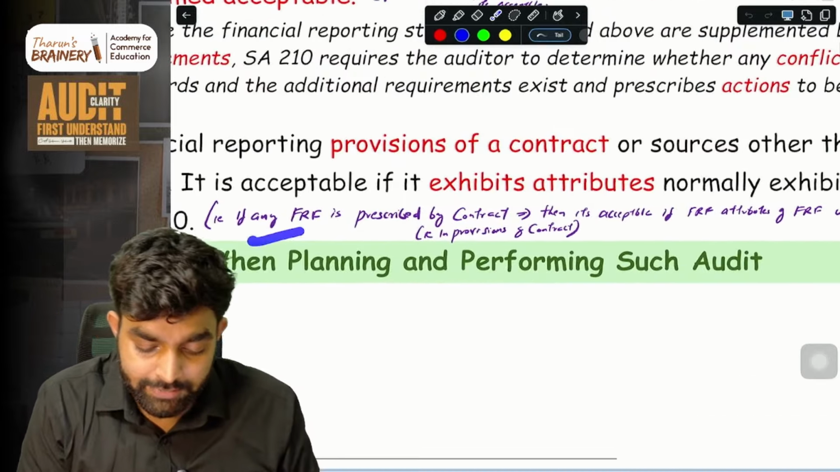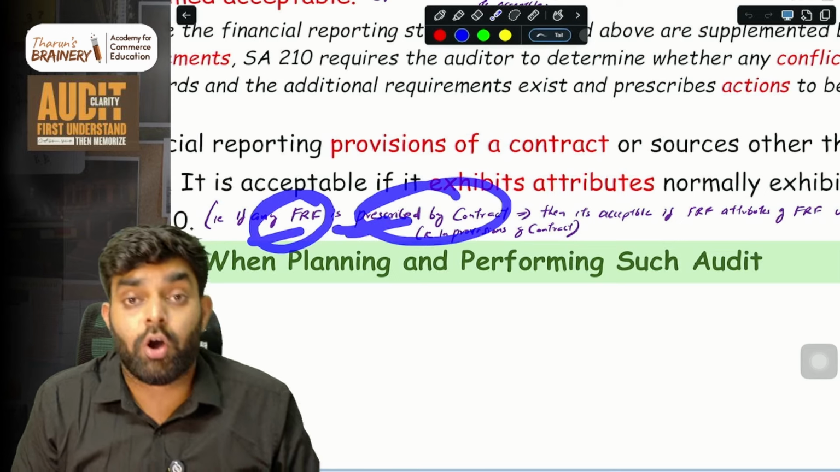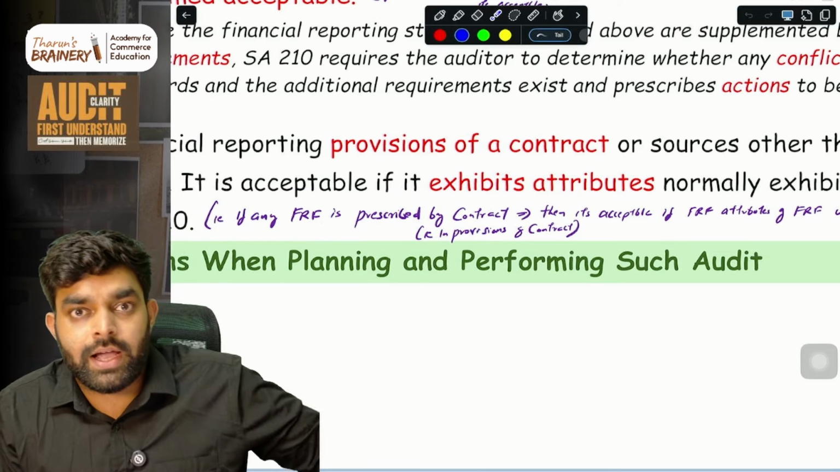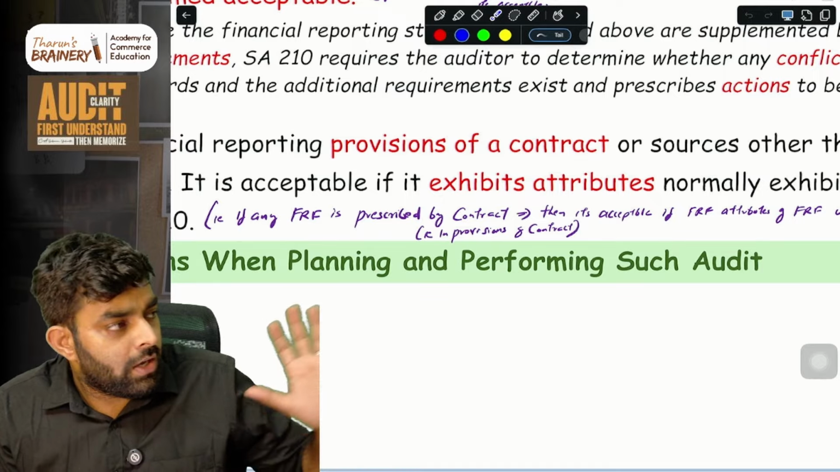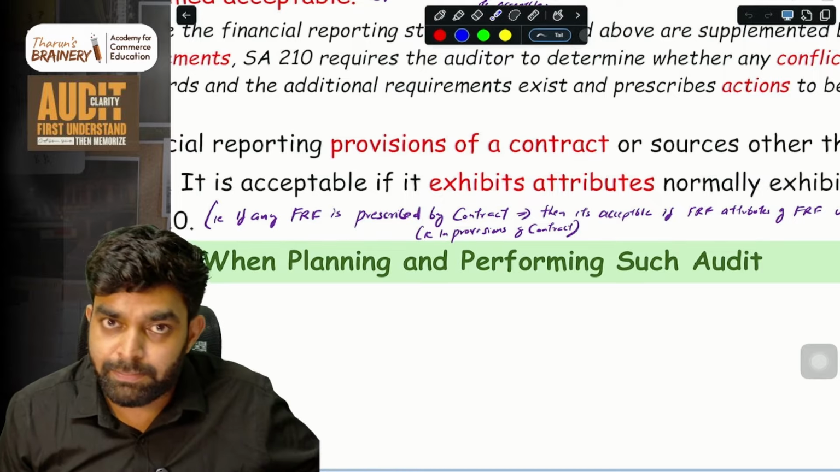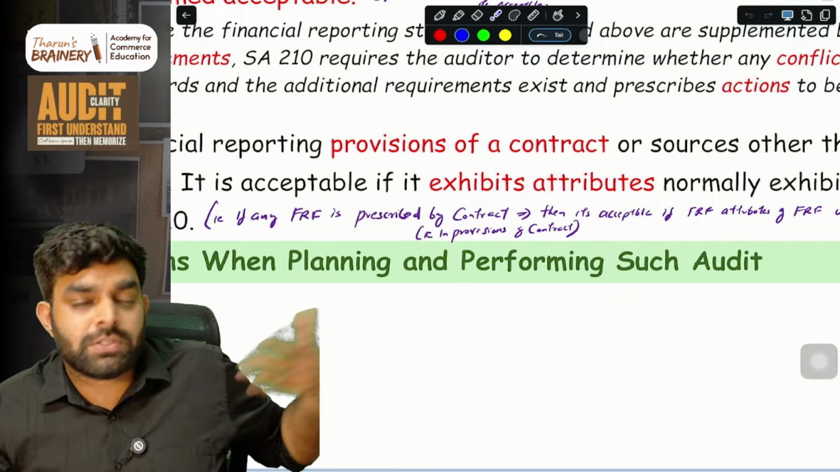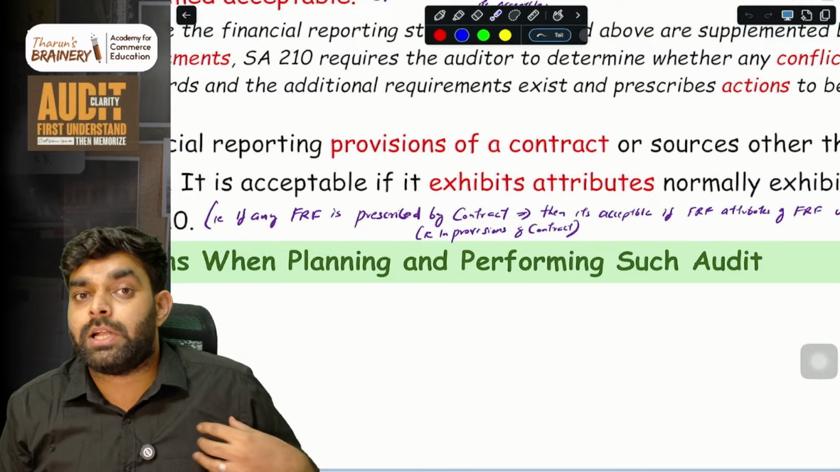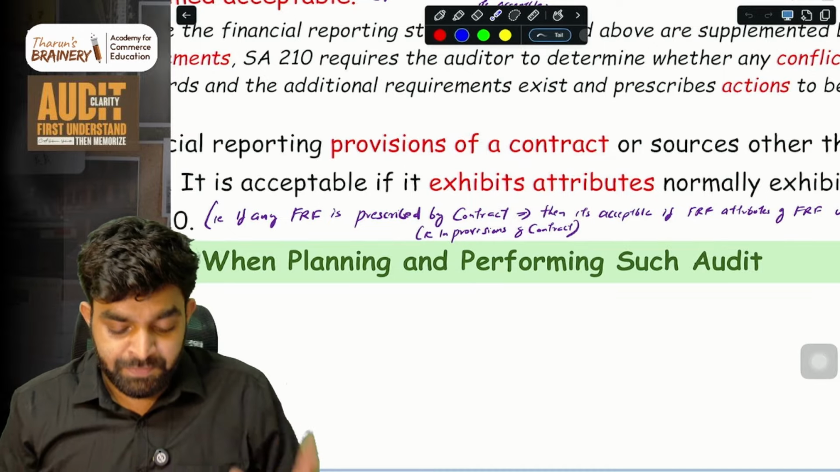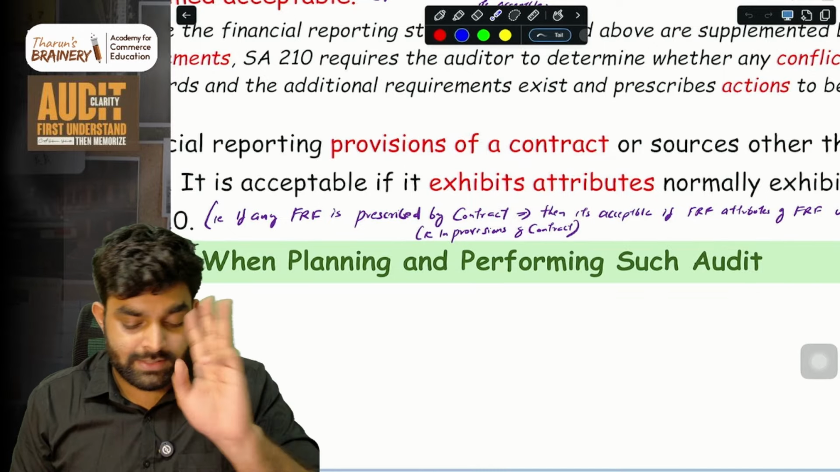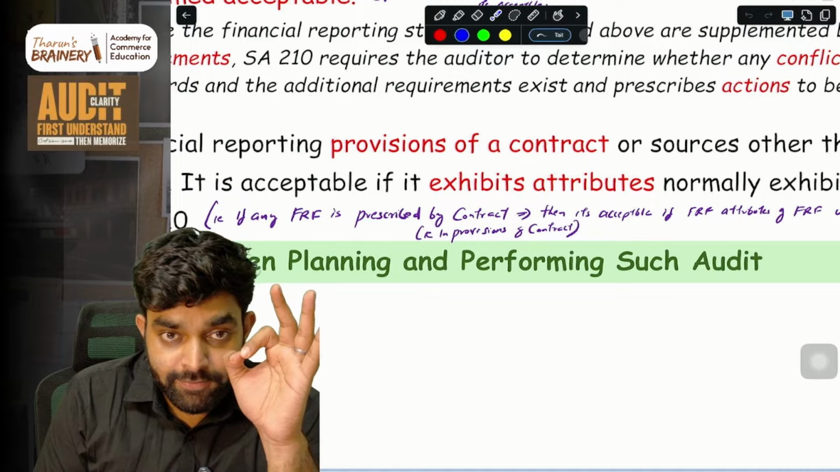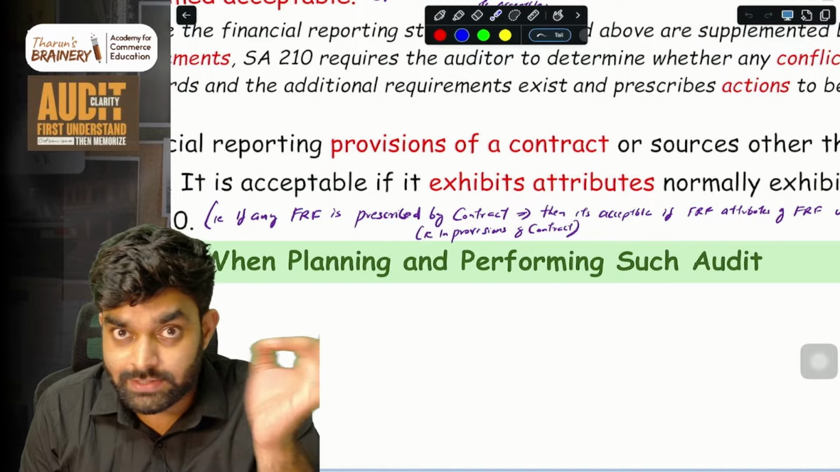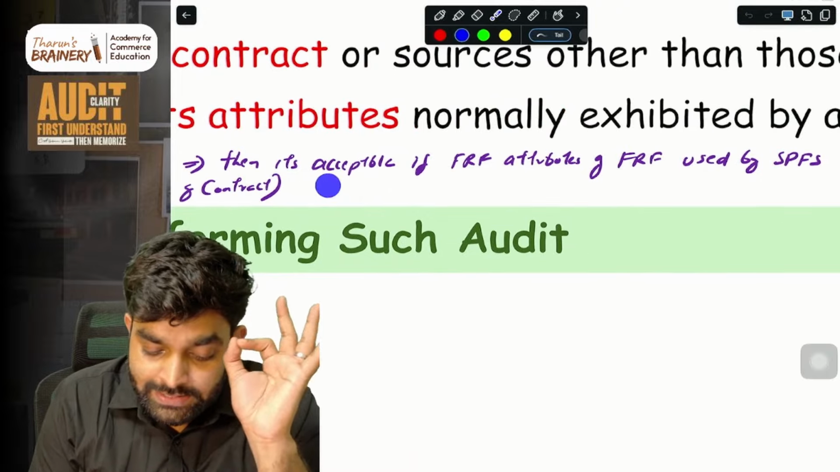If any reporting framework is prescribed by a contract, for example, me and a bank have a contract. I have taken a loan from the bank, so the bank asked me to prepare financial statements in a particular format. That's based on a contract. Based on the provisions of the contract, the bank is asking me to prepare special purpose financial statements. In this case, if the financial reporting framework is prescribed by a contract in this format, then it is acceptable.